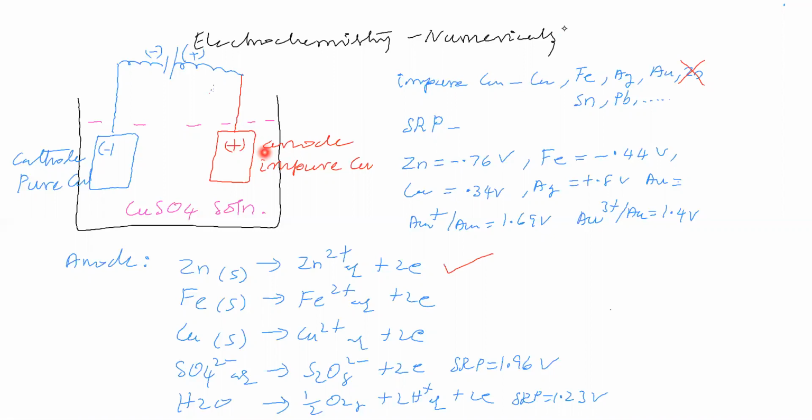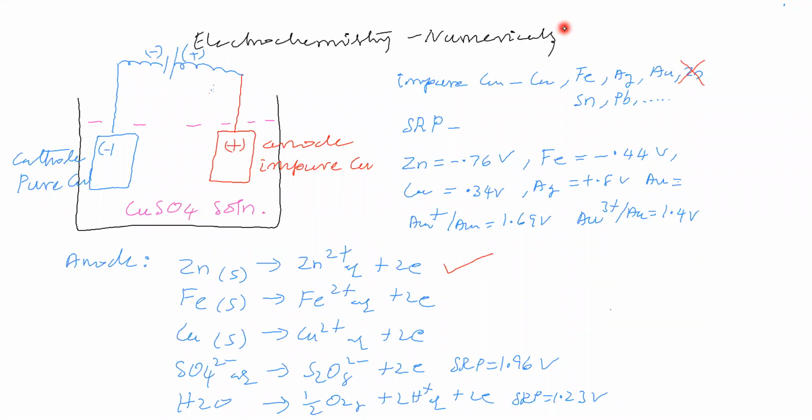How to remove iron? Now zinc only is removed, no? Now we even have to remove iron. To remove iron from this impure copper, what do we have to do? If you make iron undergo oxidation, then iron will become Fe2 plus. That Fe2 plus will go to the solution.